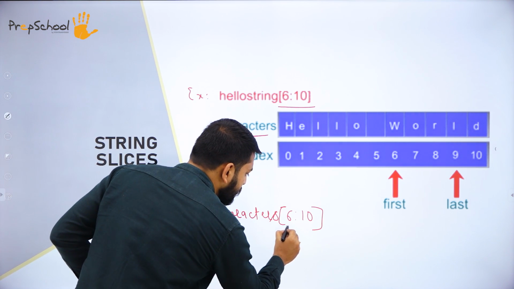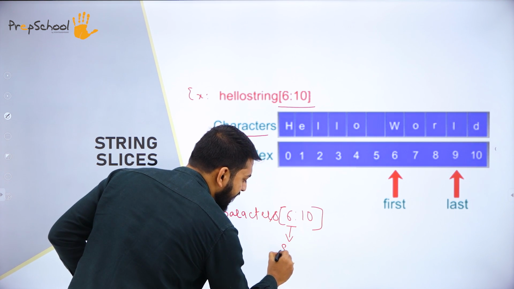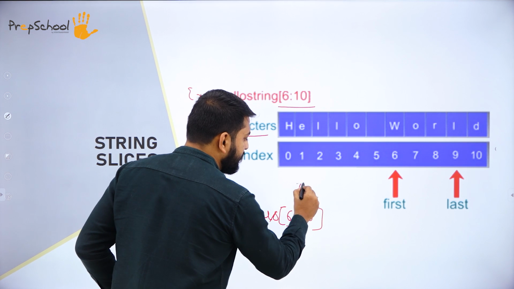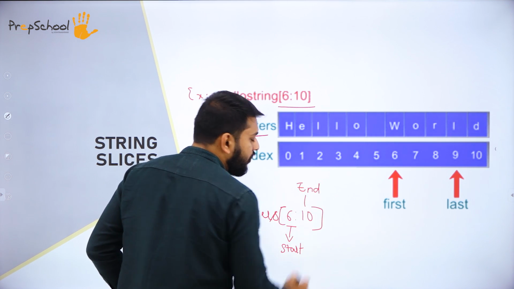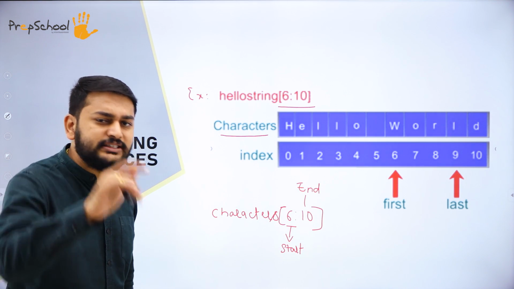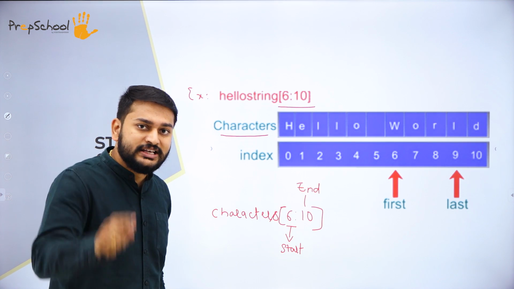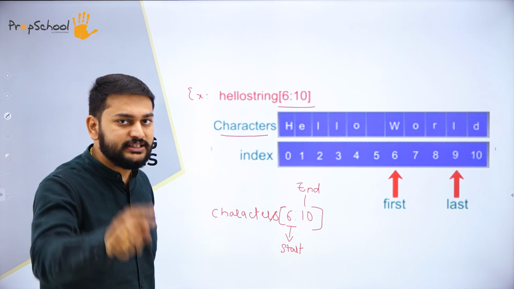So my dear students, this 6 is a starting value. This 10 is a stop value, or you can also call it an end value. So guys, you need to understand one thing. I should start from 6. So what is the 6? 6 is an index.